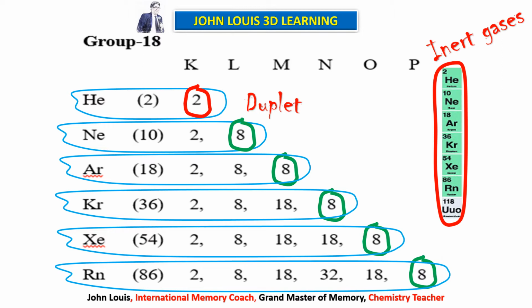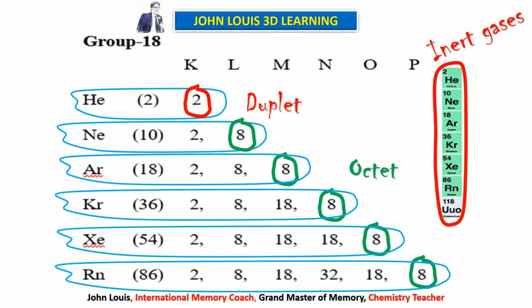So from this, we understand why they are stable. If the outermost orbit is having 8 electrons, that means octet. Oct means how many? 8. If the outermost orbit of any atom has 8, that atom will be highly stable. They are not willing to react with any other element because they are already stable. They don't want to change themselves. So that is why they do not react with anything else. The first orbit alone can occupy only a maximum of 2 electrons. That is what is called duplet.